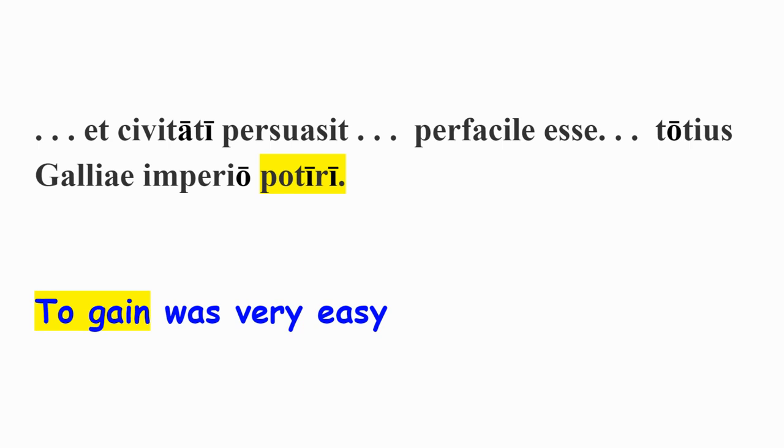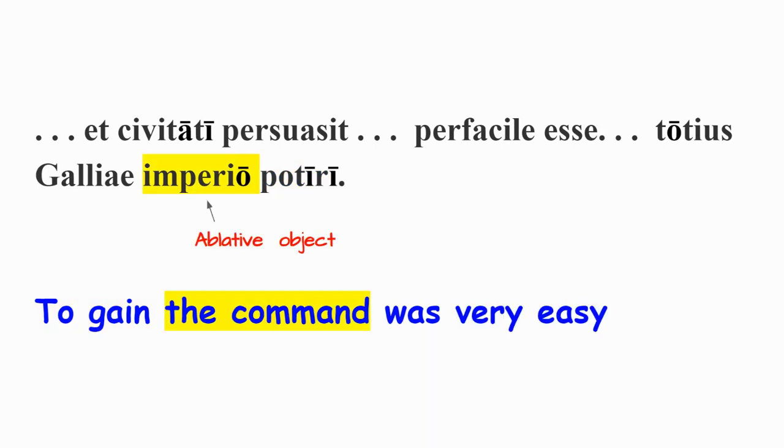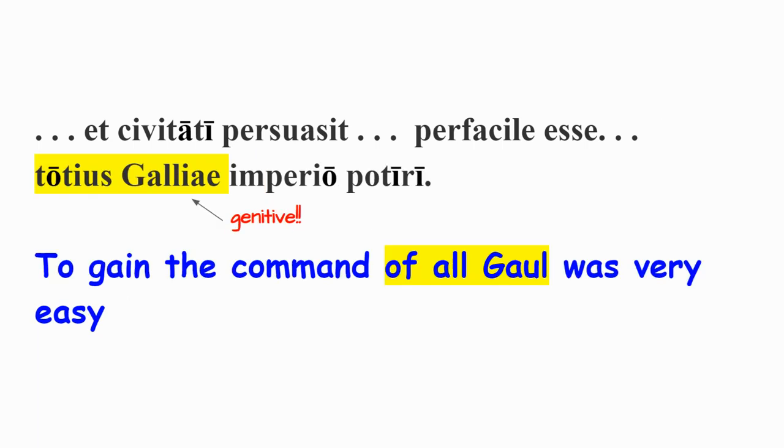Now that leaves us with totius Galliae imperio, because naturally we want to know to gain control of what? As it happens, potiri takes an ablative object. Whatever you're gaining is going to be in the ablative case. And imperio is ablative, which means the command. To gain the command was very easy. And the next step, totius Galliae is genitive. Remember what we do when something's genitive. You just put of in front of it. To gain the command of all Gaul was very easy.